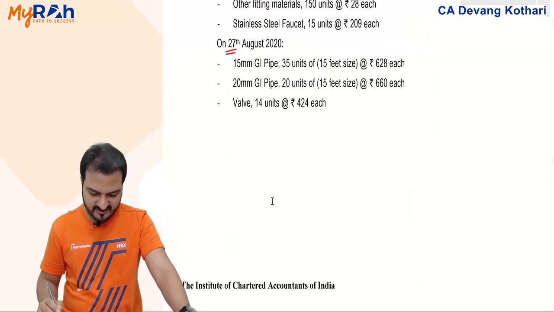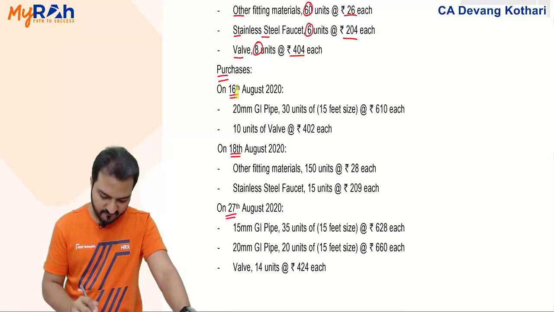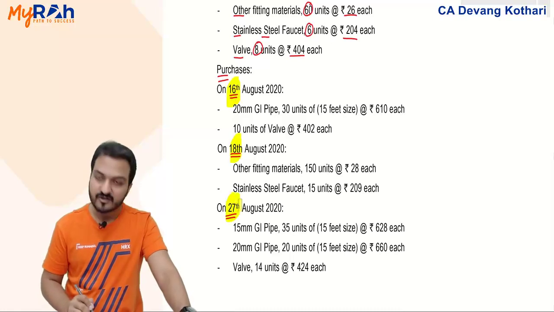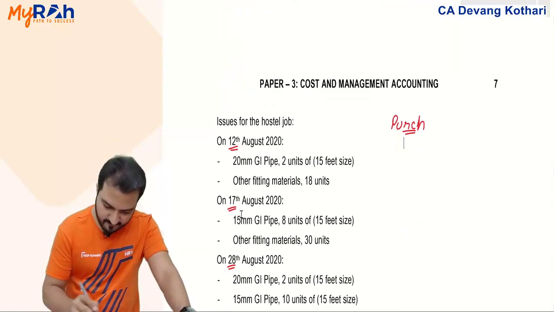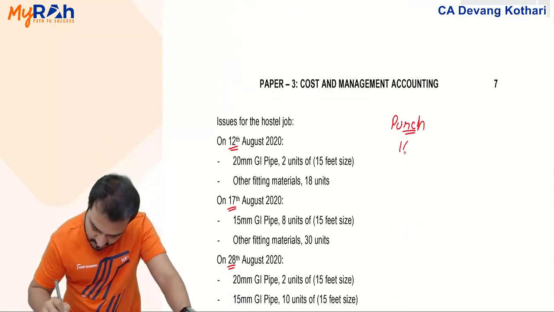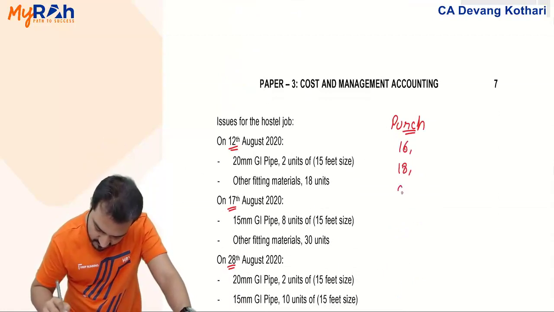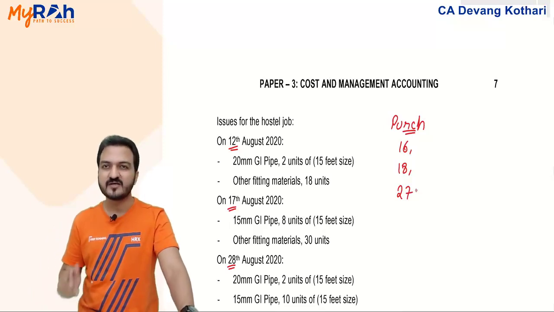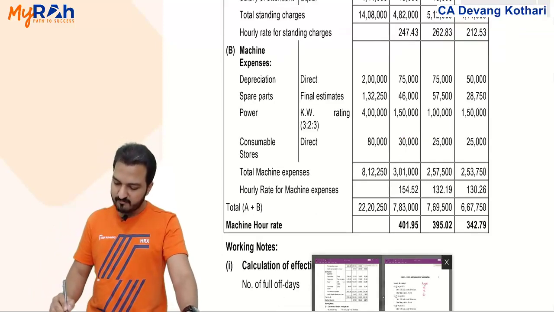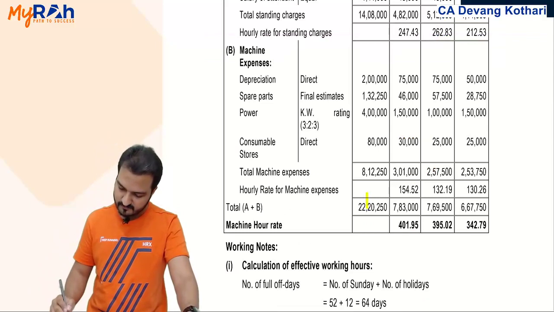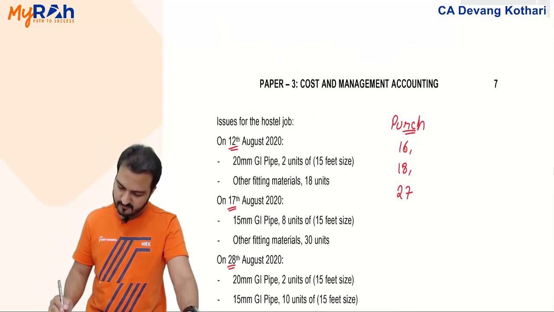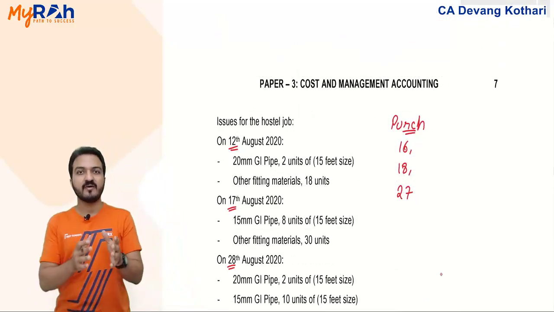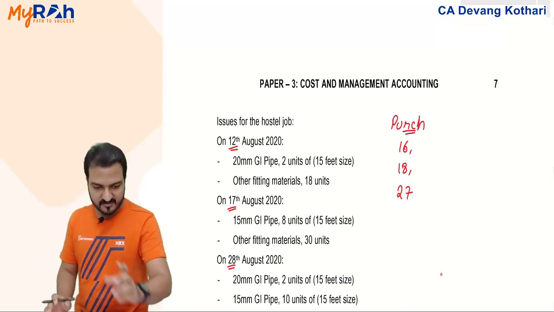Purchase is of which time? Purchase is of 16th, 18th and 27th. Purchase is on 16th, 18th and 27th. Yes. So let me show you how will I make the format of stock register here. Yeah, just a minute.